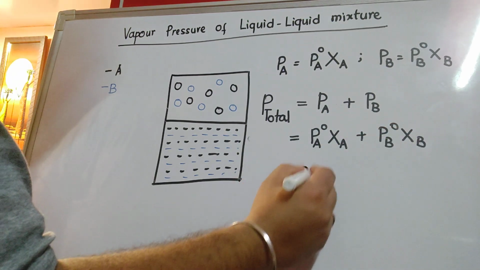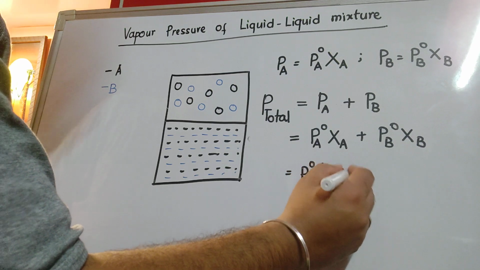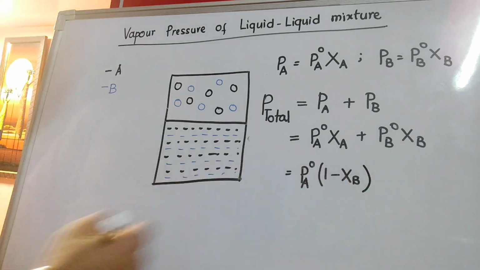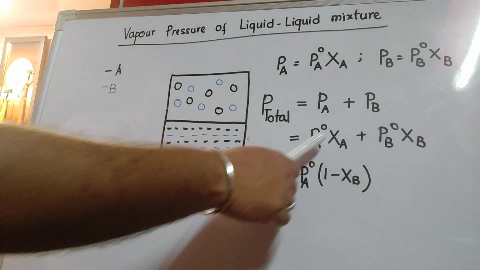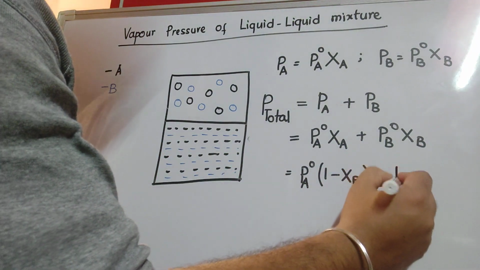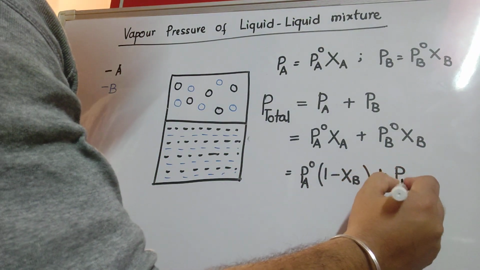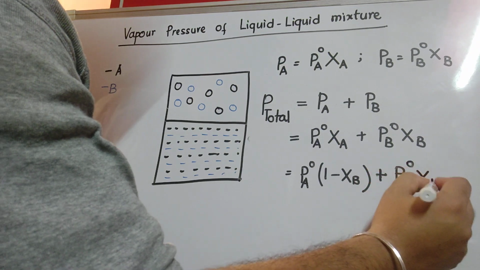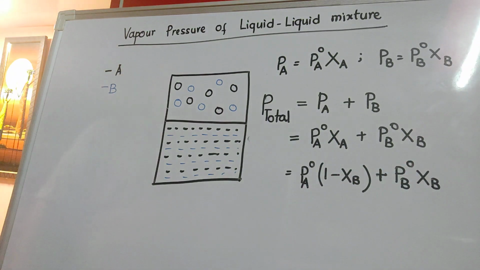Remember, Xa can also be written as 1 minus Xb. How? Because the sum total of mole fractions is always equal to 1. So if I want to express it in terms of mole fraction Xb only, then we can use this relation.